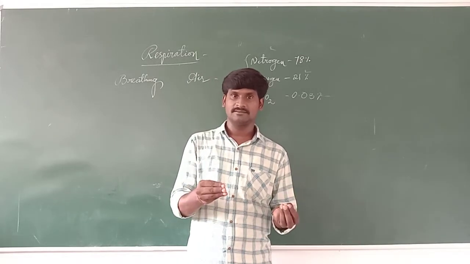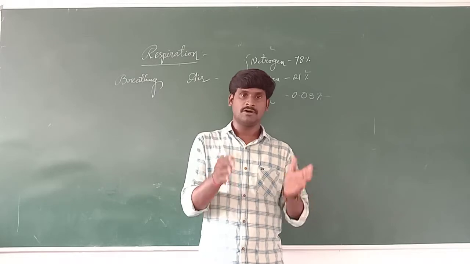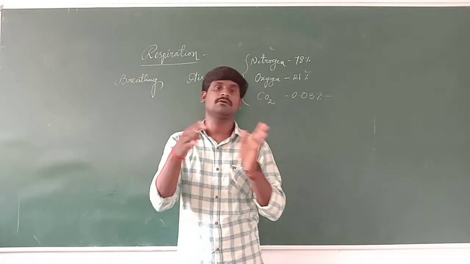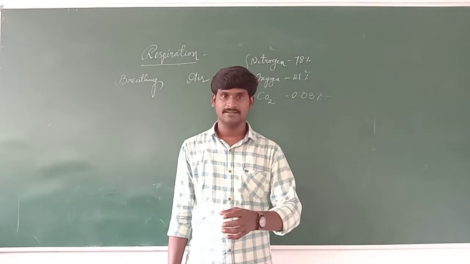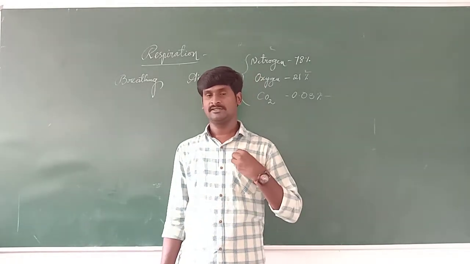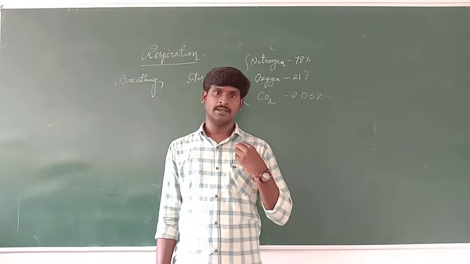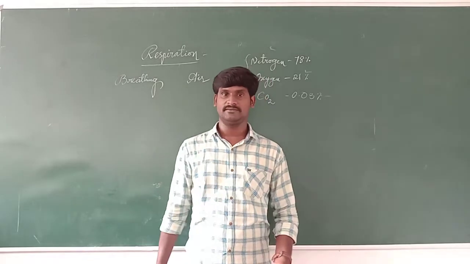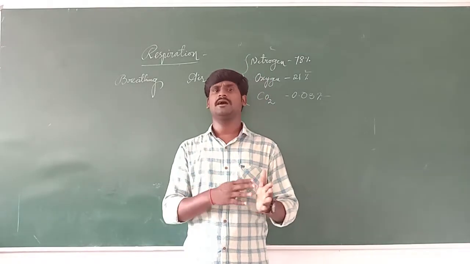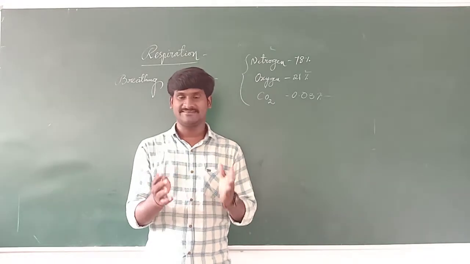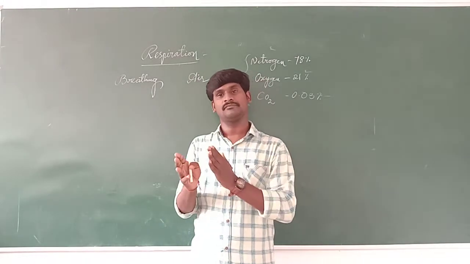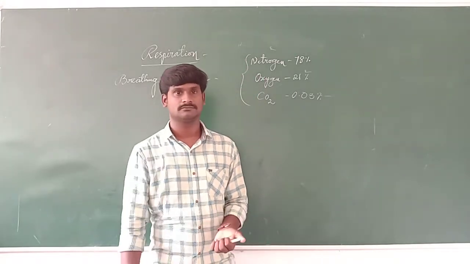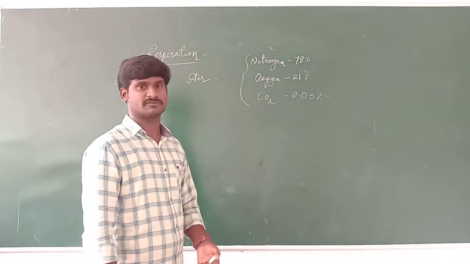So it happens that some living beings are exchanging these gases. Some living beings use oxygen and convert it to carbon dioxide. By this way, we get the percentage of oxygen we need. And other living organisms take carbon dioxide, the percentage they need. What organisms help in exchanging carbon dioxide to oxygen and oxygen to carbon dioxide? That is what we are going to discuss now, about the breathing process.